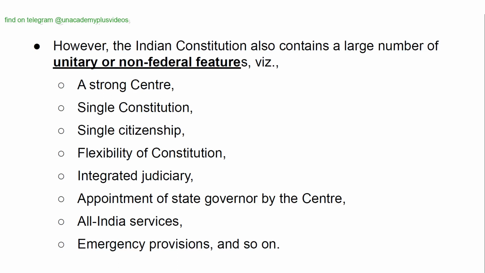However, the Indian constitution also contains a large number of unitary or non-federal features, namely a strong center, single constitution, single citizenship, flexibility of constitution, integrated judiciary, appointment of state governor by the center, all India services, emergency provisions, and so on.